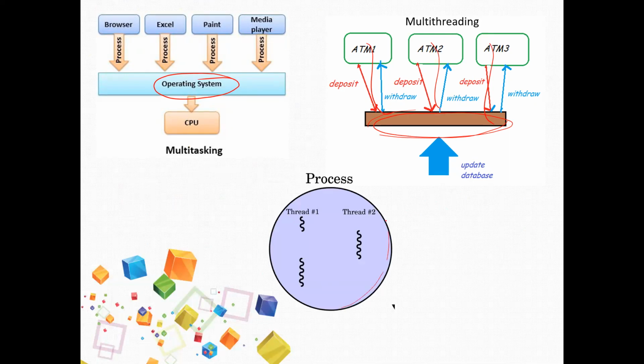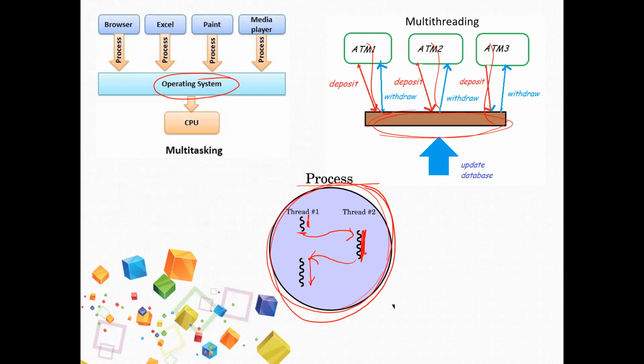A process is a program in execution. When a single program is executing, first it will run one thread. After that, it stops executing this thread and goes to another thread. It executes the second thread for some time and again resumes back to another thread. If you observe here also, the CPU is able to run only one thread at a time. It is not able to do multiple jobs at a time.